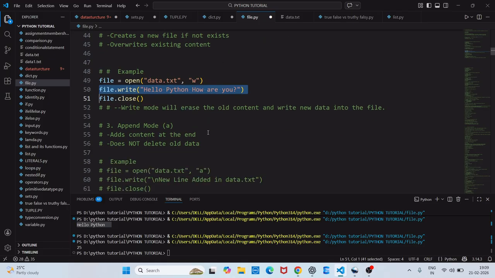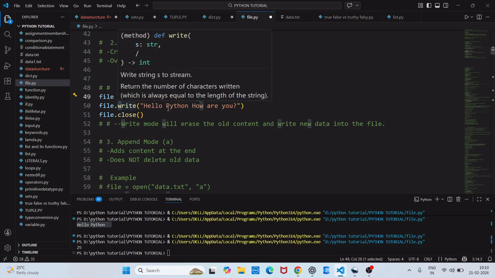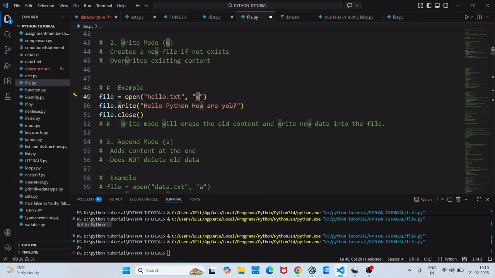Now I will show you. File open hello.txt, a new file. This file doesn't exist. You can see here hello.txt doesn't exist. We are creating a new file using the write mode. Since the file doesn't exist, it will create it. Then file.write hello Python, how are you.